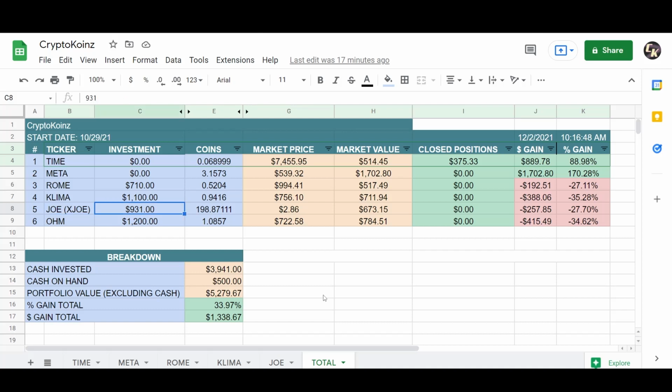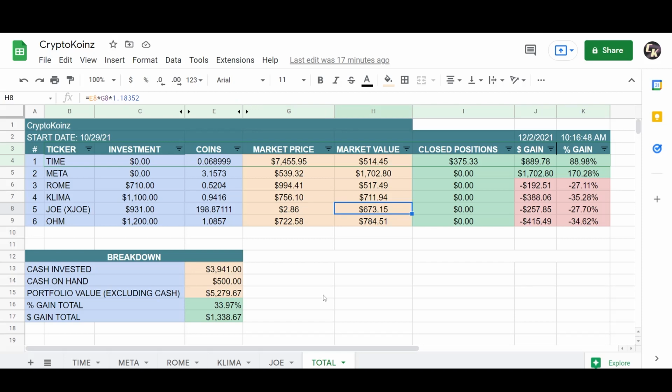So my total investment for this position is $931. I currently have 198.87111 xJoe coins, which I've explained how this works in my Joe videos. The current market price for Joe is $286, and the market value right now for my position is around $673.